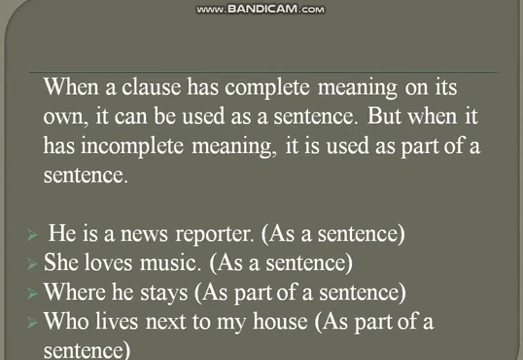As you can see, "He is a news reporter." Here it is a clause, but it is a complete sentence. As you can see, it is a group of words. It consists of a subject, which is "he". It also has a verb in it, which is "is". So here it is a complete sentence. The meaning is clear, that we are talking about someone, that he is a news reporter. So its meaning is clear. So here this is a clause as well as a sentence. It is used as a complete sentence.